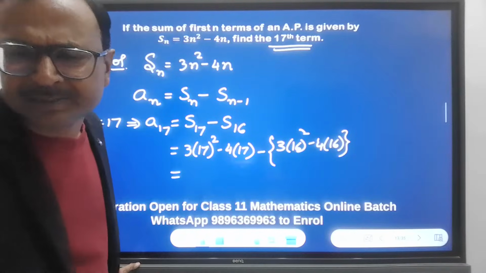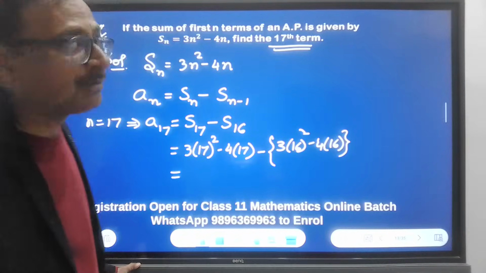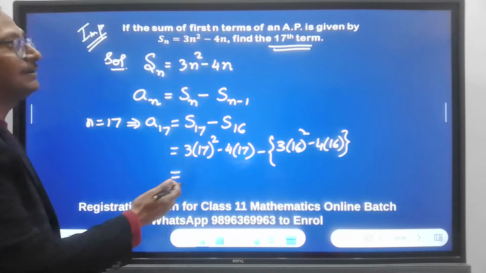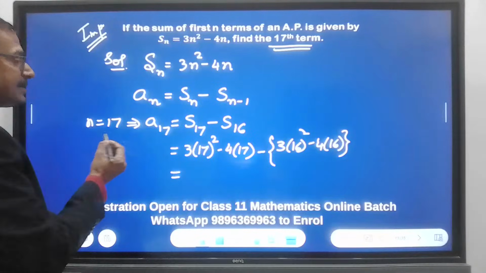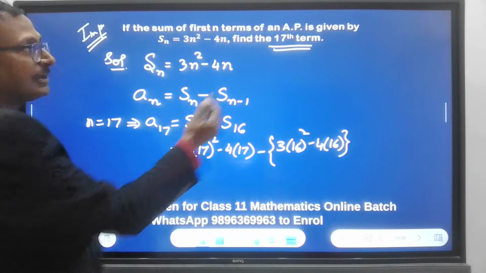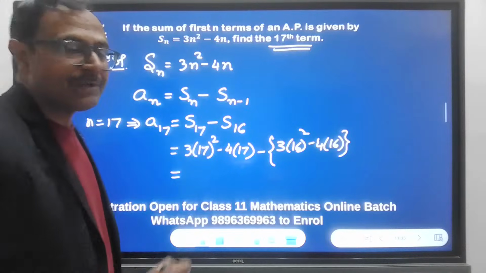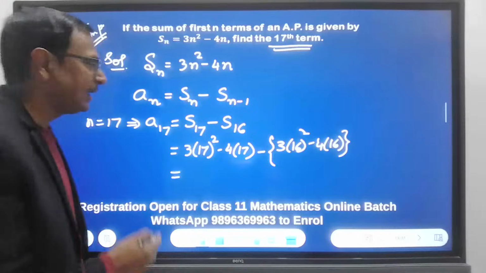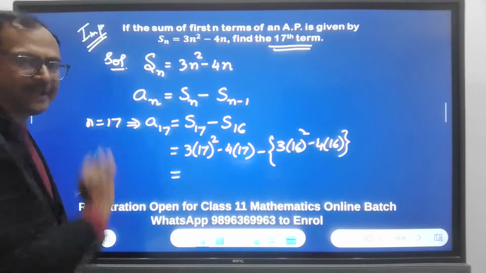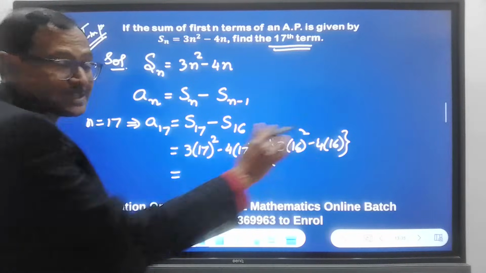Okay. Can you explain again the question? Okay, the question is written there. This is the Sn given there, and we have to find A17, the 17th term. So we are using this relation, an equal to Sn minus Sn minus 1. I just substituted n equal to 17. Okay. So how do I simplify this?